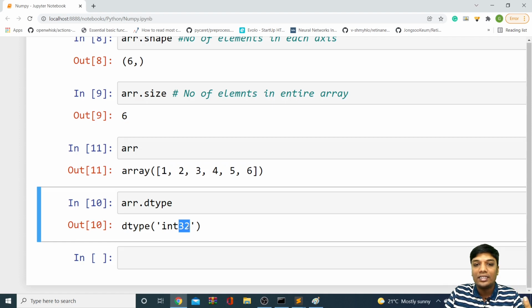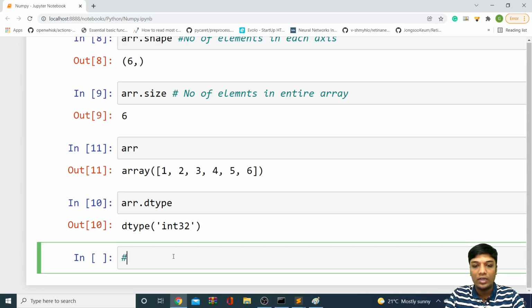This 32 indicates how much memory your array is occupying. Basically every integer type has its own memory. We have different types of integers. We call them int8, which is the starting one, then we have int16, then int32, then int64. So what are these 32, 8, 16, 64? It's memory.